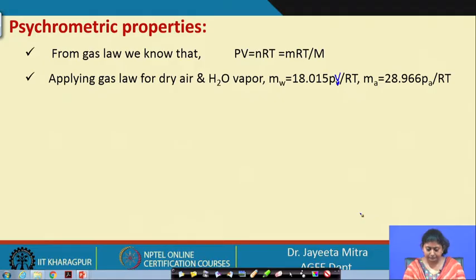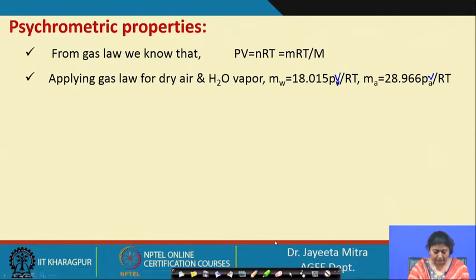And here for air also, this will be MA, that is 28.966, into the pressure of air PA into V by RT.